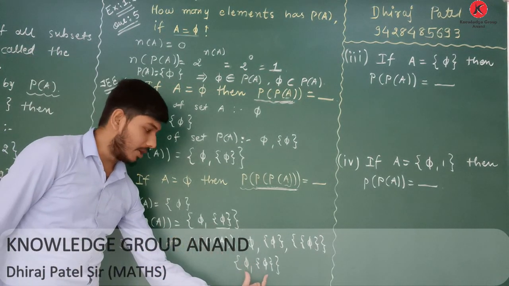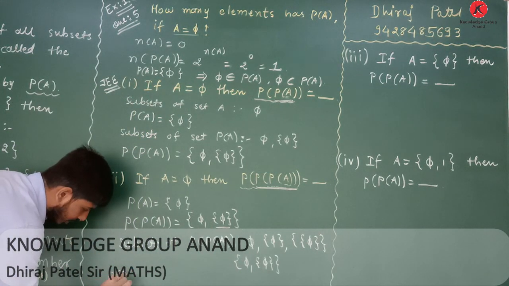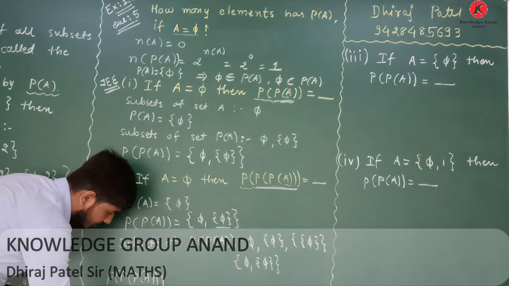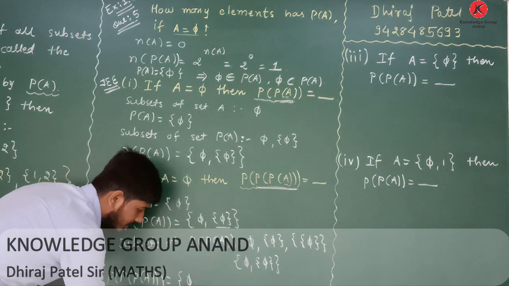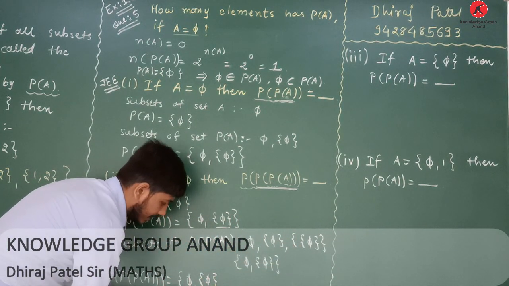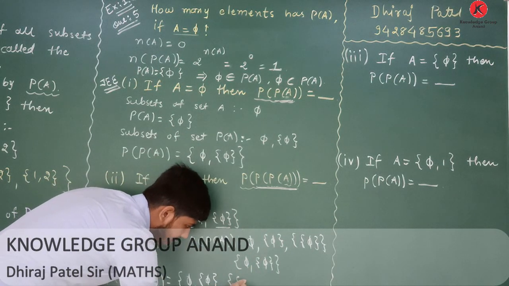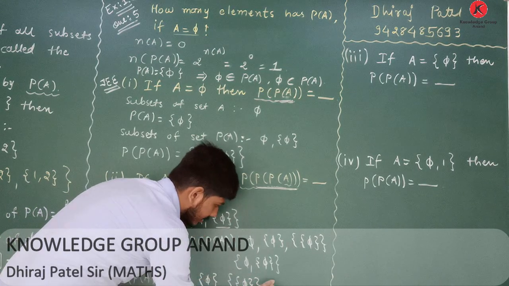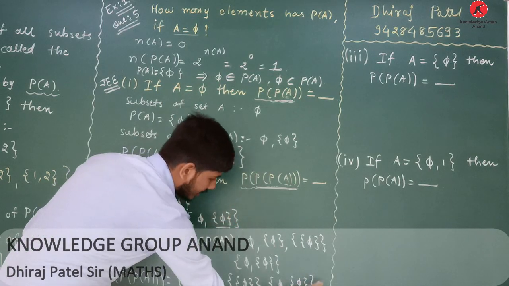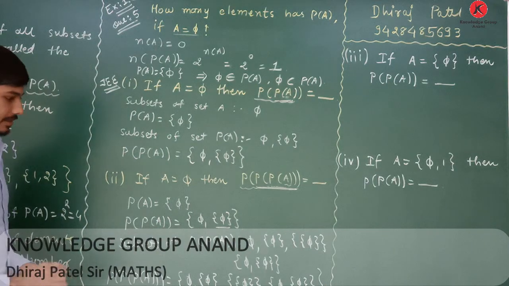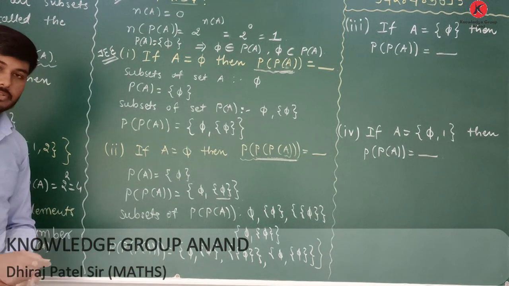You will write power set of A here also. Therefore, the answer of power set of P of A equals to, you have to put all the subsets in curly bracket. Therefore, the answer will be ready. The answer is null set, curly bracket 5, and 2 times curly bracket 5. Then the set itself means power set of A itself. Okay, this one is your answer. Okay, this will be the answer of power set of P of A.